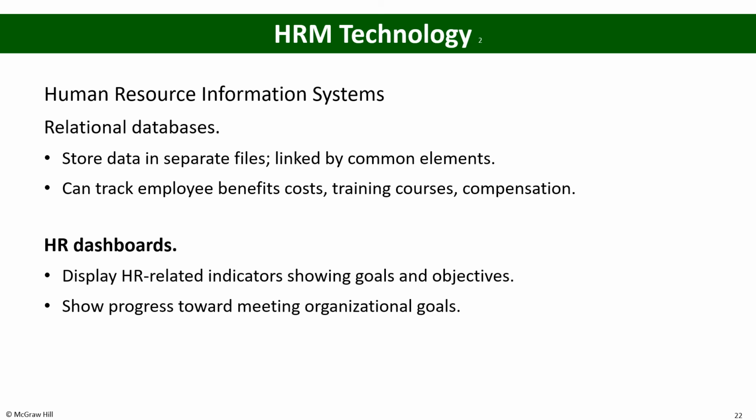For example, employees have information about their training in one file, performance evaluation in another file, and salary information in another file. The relational database links these different files with each other and puts together a holistic picture for the human resource manager.